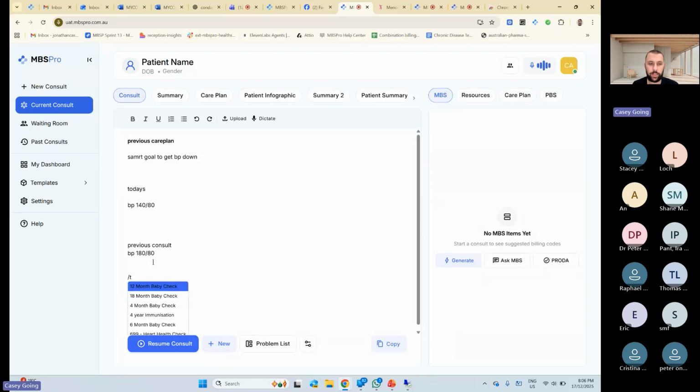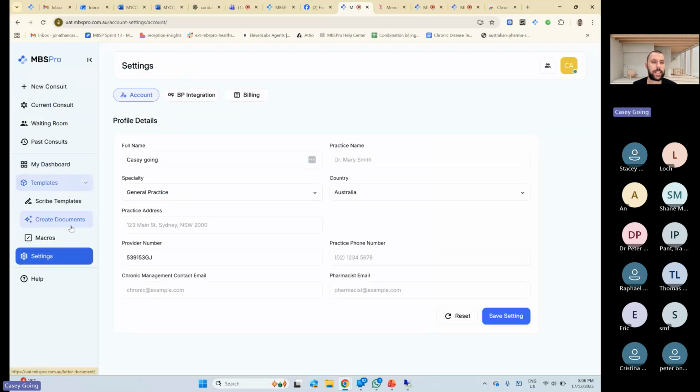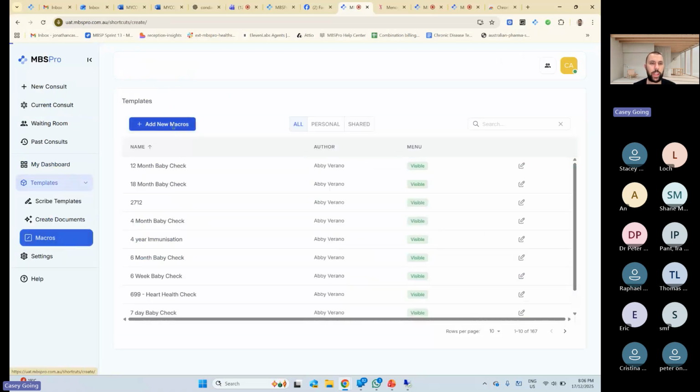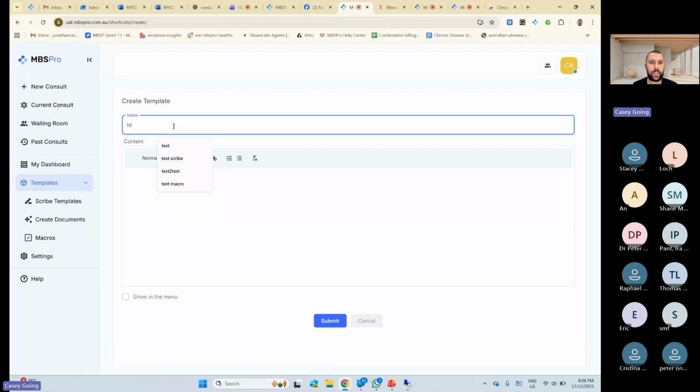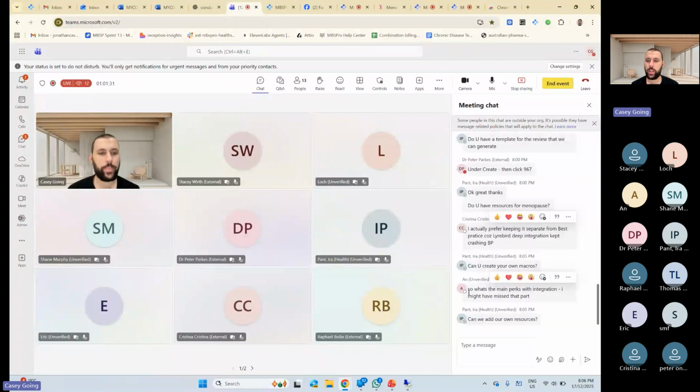It just takes a second to load. I don't want to refresh it actually because I want to show people these things. But if you do that, it'll work. You have to refresh it, but you can add it through there, and whatever your name is, that's the name of the macro. So that'll work. Can you add your own resources? Not yet. We're going to add that in because that would be handy.